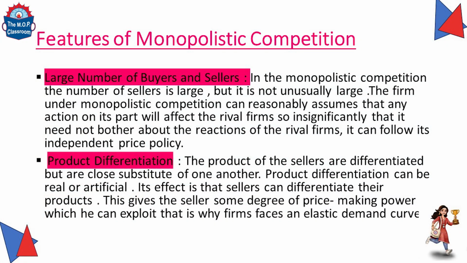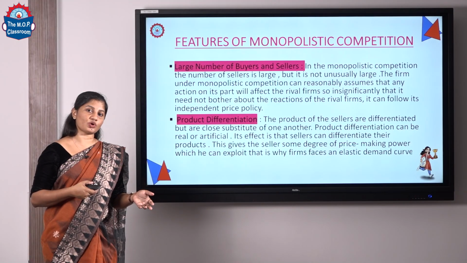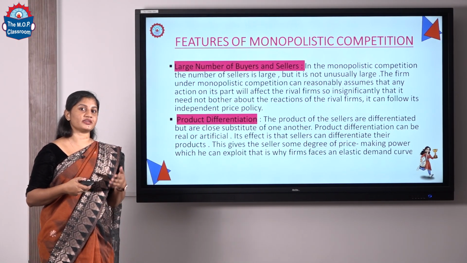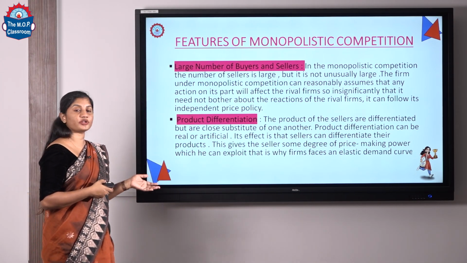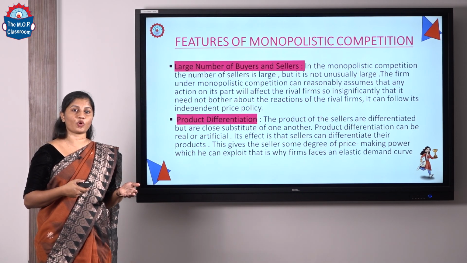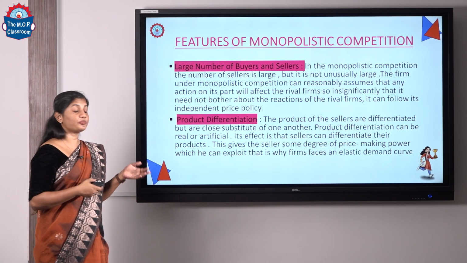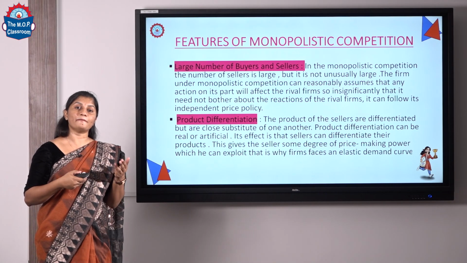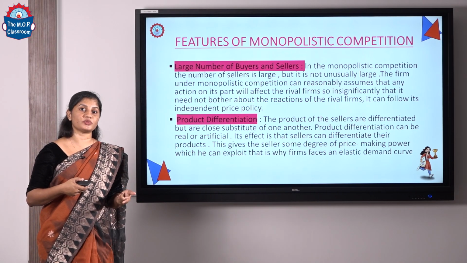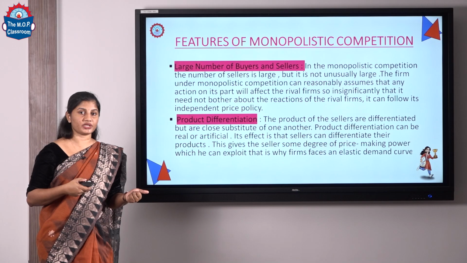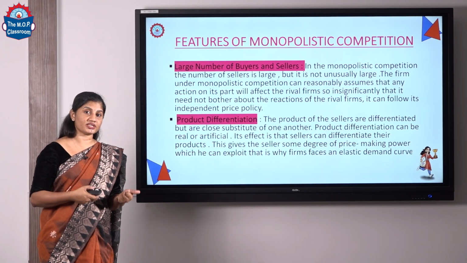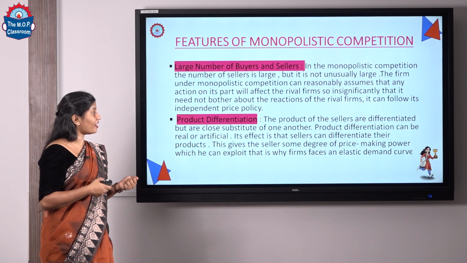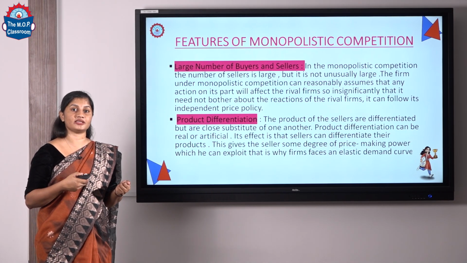Then the features of monopolistic competition. First one is a large number of buyers and sellers. In monopolistic competition there exists a large number of buyers and sellers for the commodity. And second one, the most important feature of monopolistic competition, is product differentiation. They differentiate their product through brand names, quality, customer services and advertisement strategies, etc. As they have the power to differentiate their product from one another, they have the power to make pricing decisions in the market also.